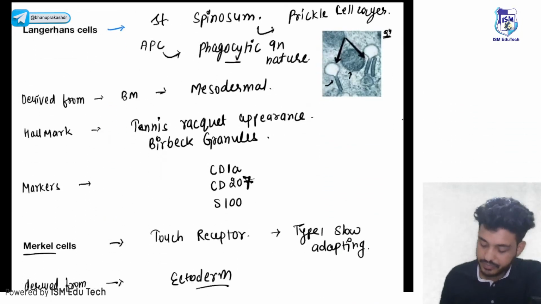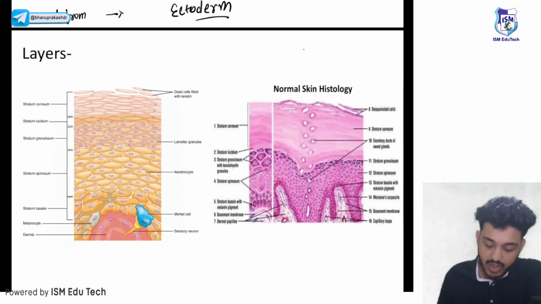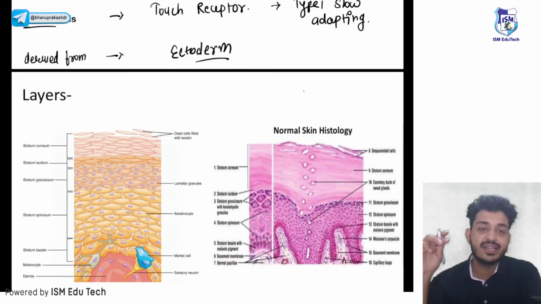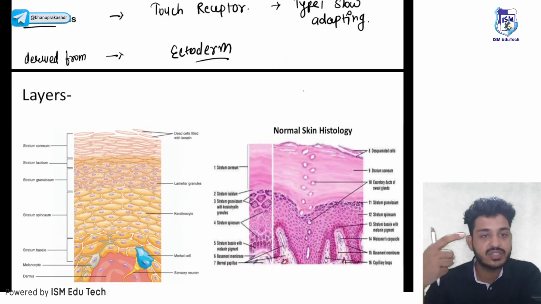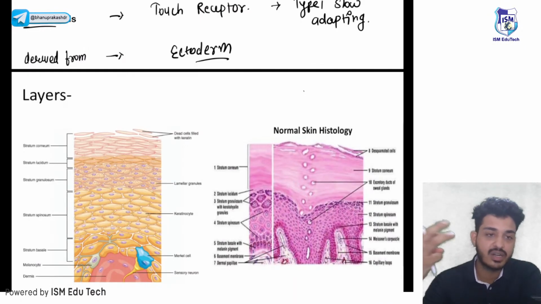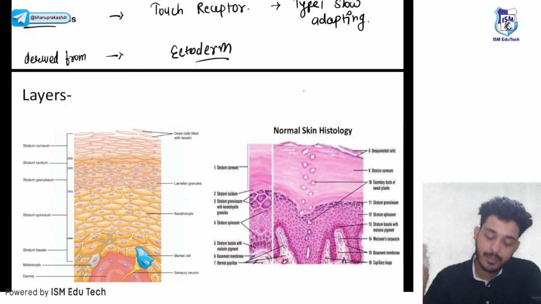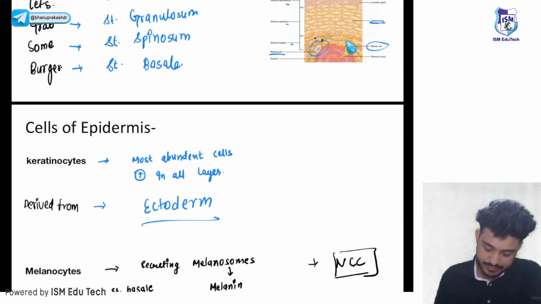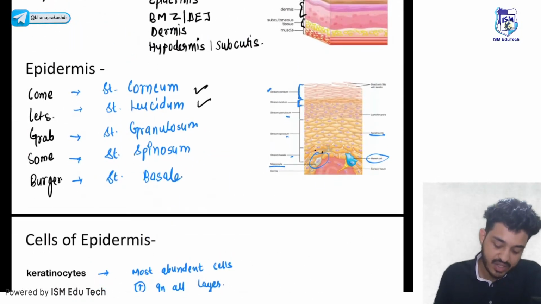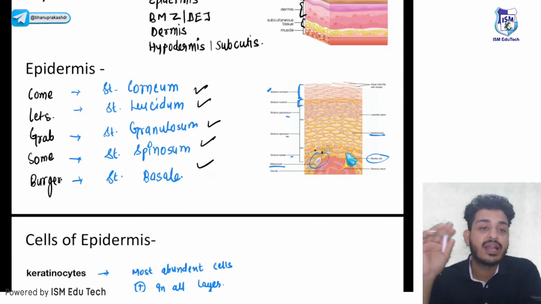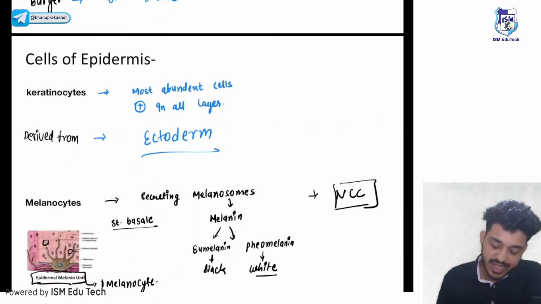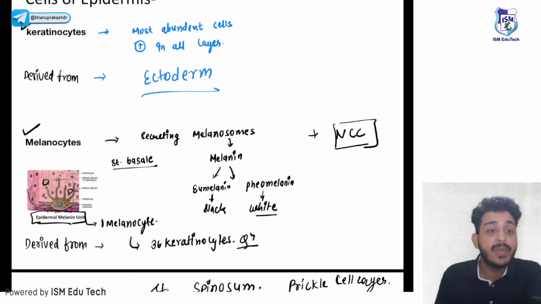Moving on to the next, let's talk about the layers. What we have studied till now, we have seen the three layers. First one is your epidermis, second one is your dermis, third one is your hypodermis. In epidermis we have basically 5 layers, and there are 4 kinds of cells. First one is your keratinocytes, the most abundant cells. Second, the melanocytes.